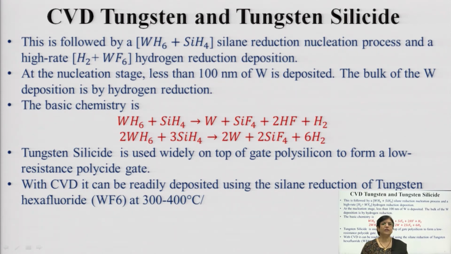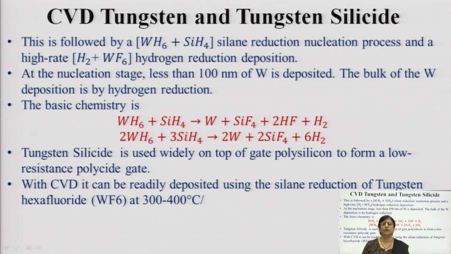At the nucleation stage, less than 100 nanometer of tungsten is deposited. The bulk of tungsten will be deposited by hydrogen reduction. The basic chemical reaction is WF6 reacting with silane, that is SiH4, releasing W, that is tungsten, SiF4, and you will have twice HF plus H2.